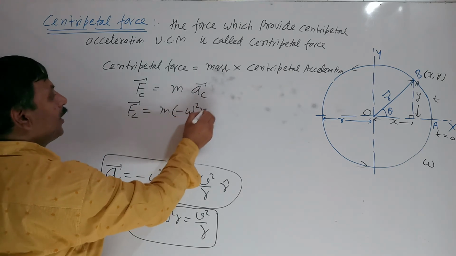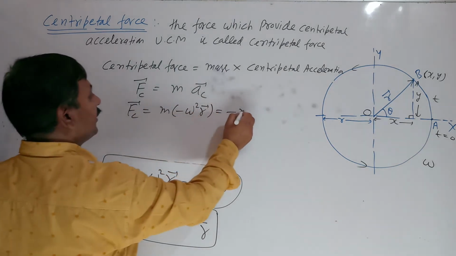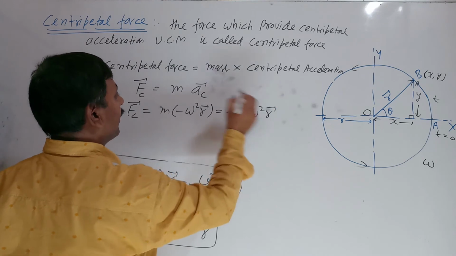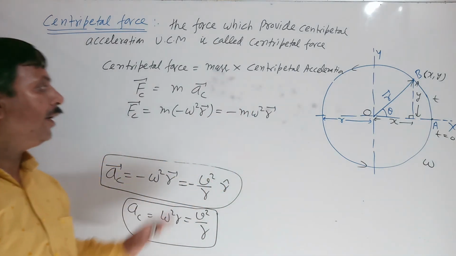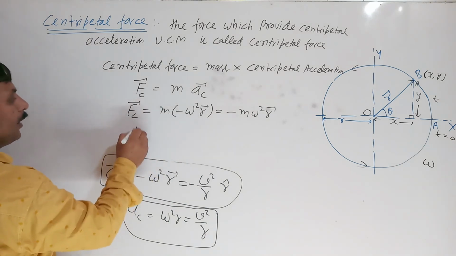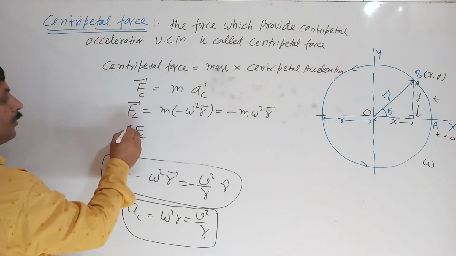So centripetal force Fc is equal to m times minus omega square r, so that is m omega square r. The direction of centripetal force is also radially inward. Now we will talk only about the magnitude.